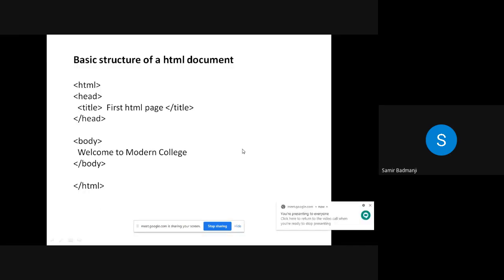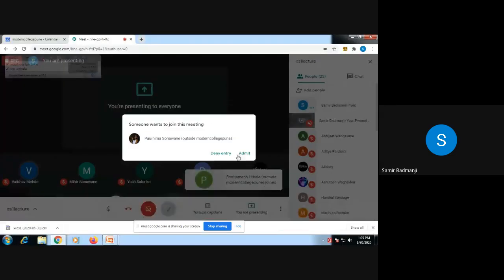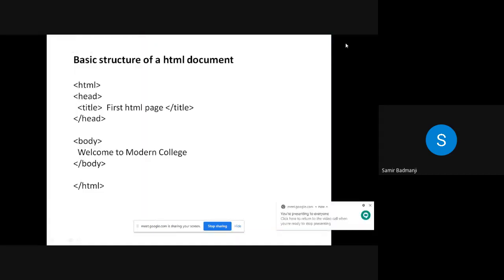For this, you have to just write this basic structure. First is HTML, then the head section. Inside the head section, there is the title section. Then the body section, body start, body close. Inside this, we have written welcome to modern college.